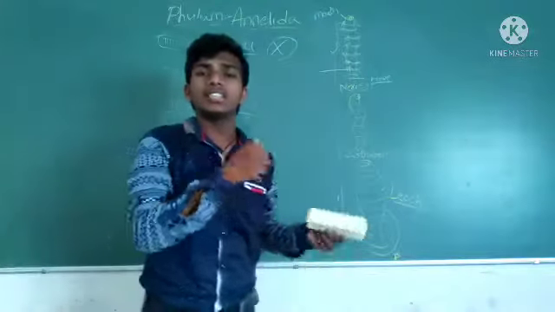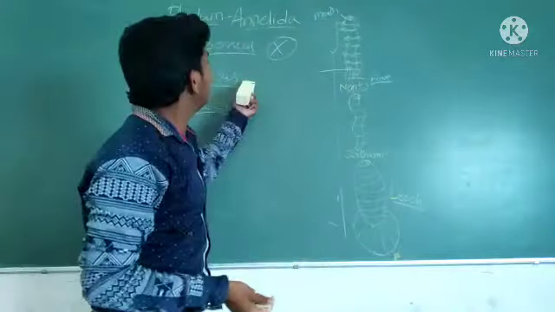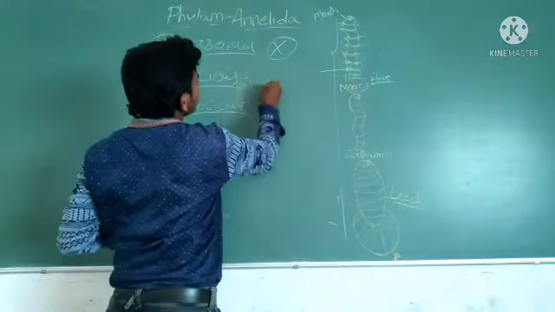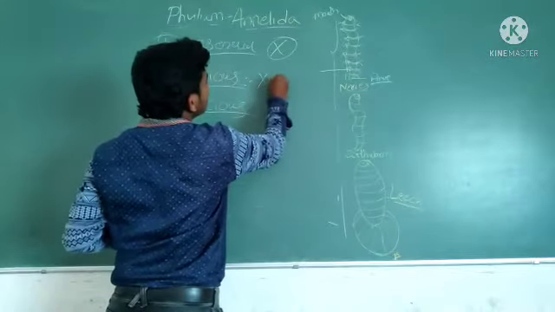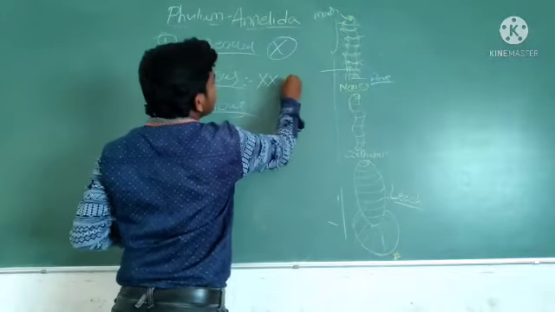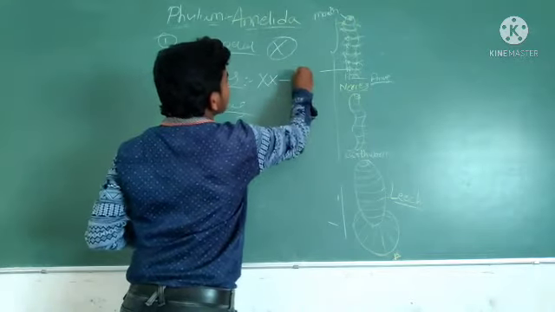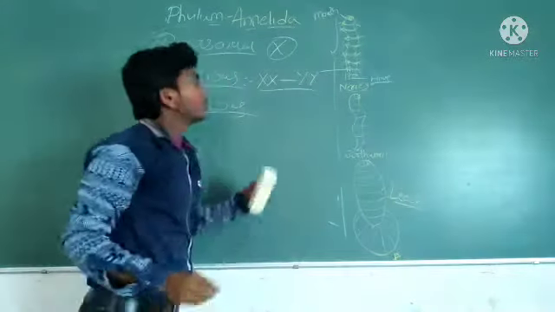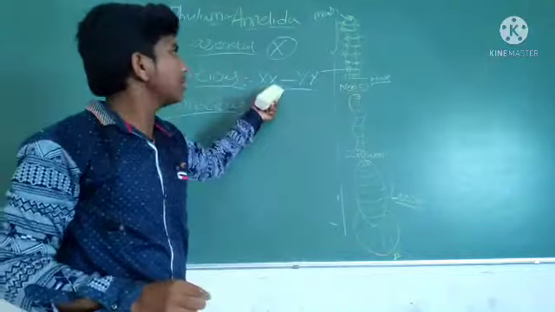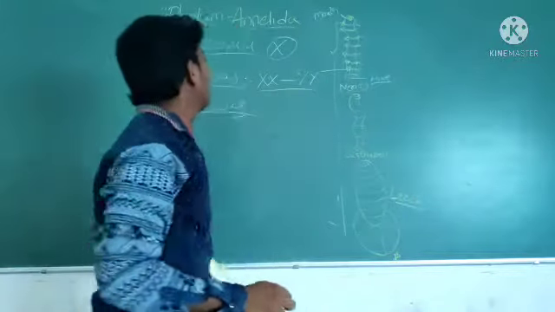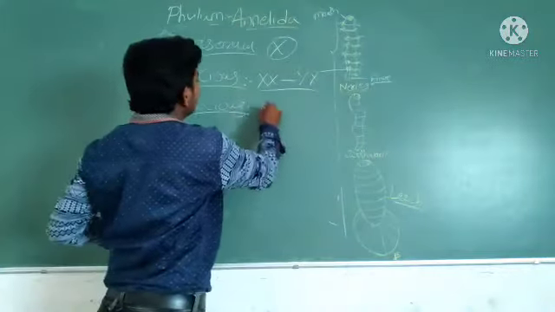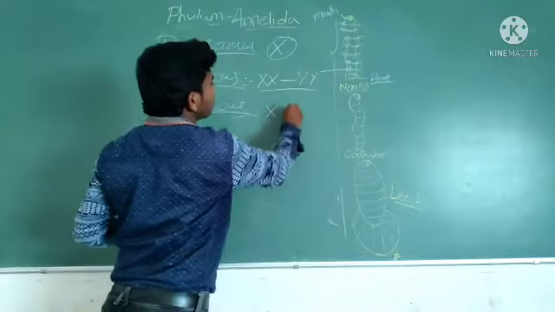What is dioecious, monoecious? Dioecious means sexes are separate. Female sex is separate, male sex is separate. But in monoecious, sexes are not separate.